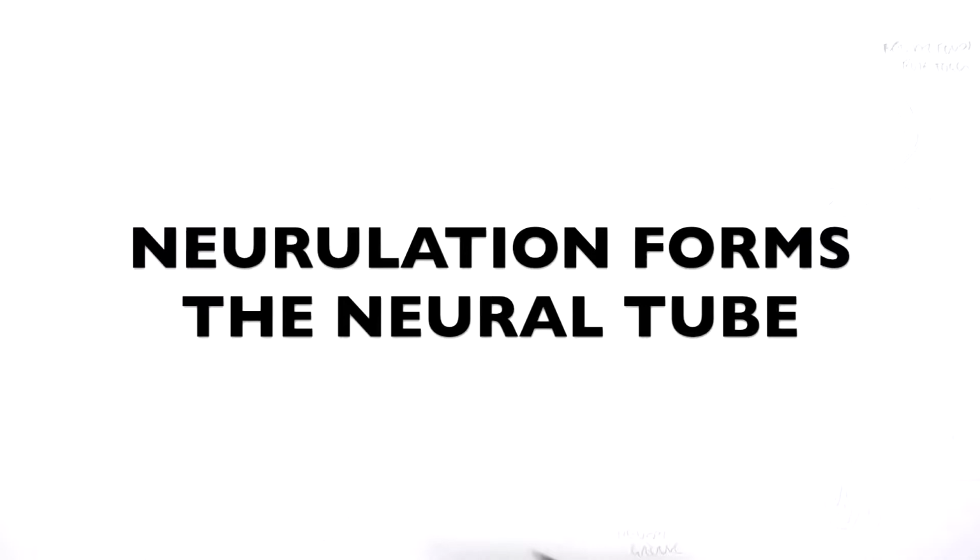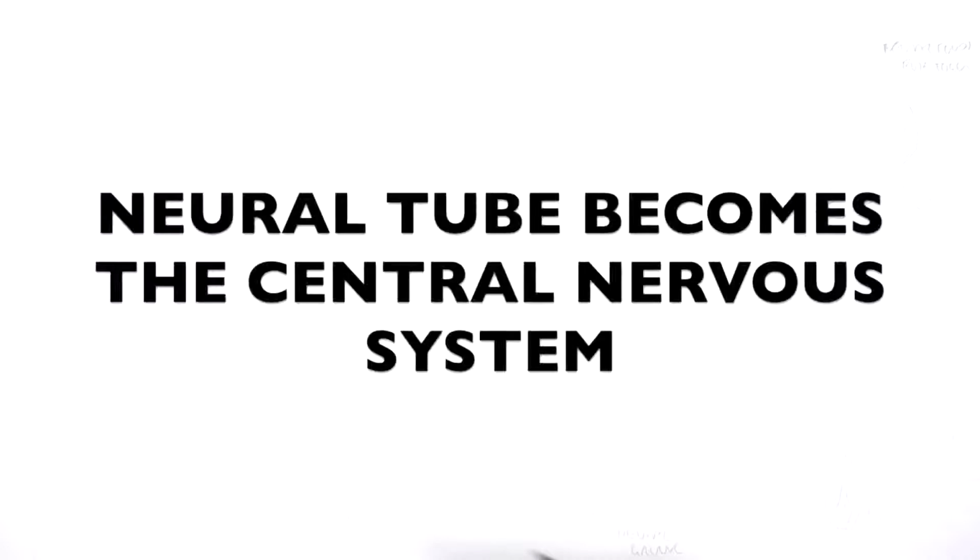Hello, in this video, we're going to talk about neurulation. This is an embryology video. Now, neurulation is the process where the neural tube forms, and this is about week 3 to 4. And the neural tube is important because later it will form the brain, spinal cord, meninges, as well as part of the bones that surround them.